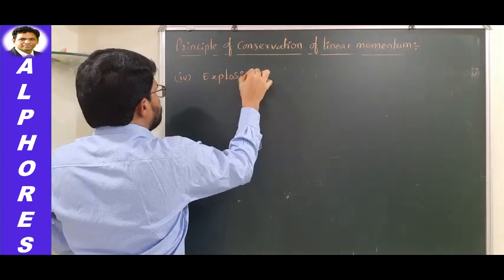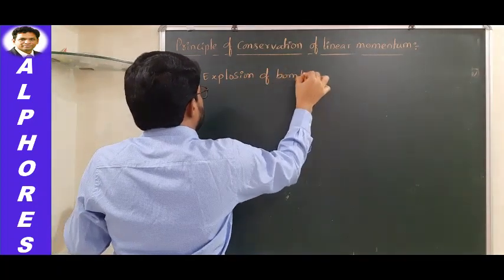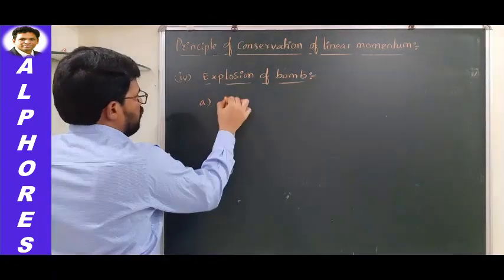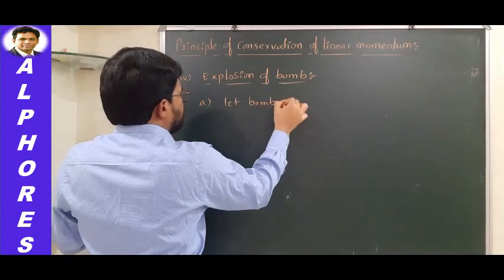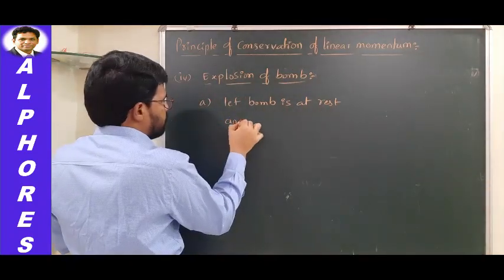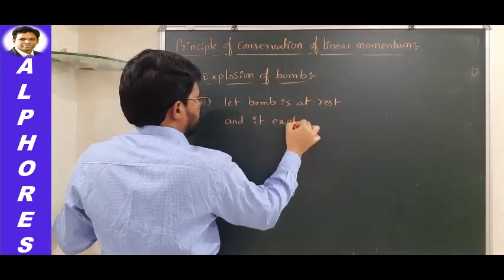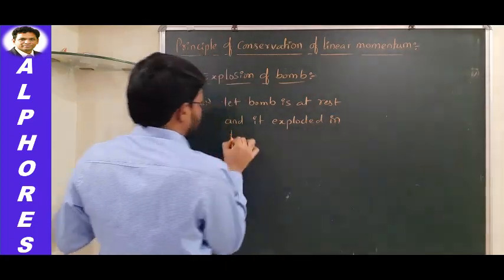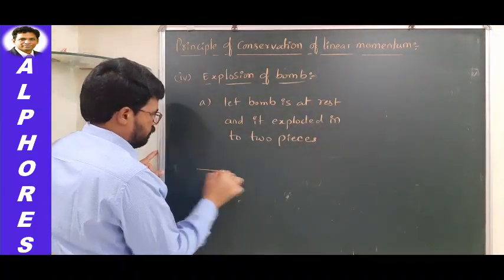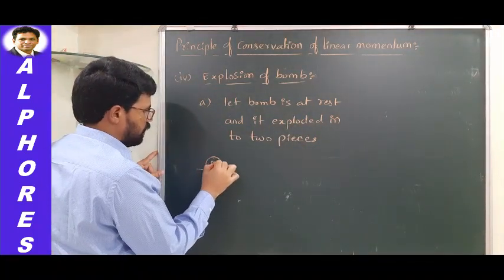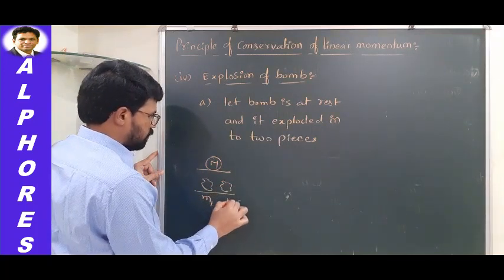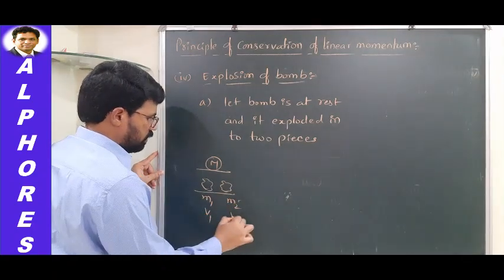Explosion of bomb. Let a bomb be at rest and it exploded into two pieces. Let us say somewhere here one bomb is present. Let us say its mass is m. After the explosion, let us say it is converted into m1 mass and m2 mass. Let its velocities be v1 and v2.